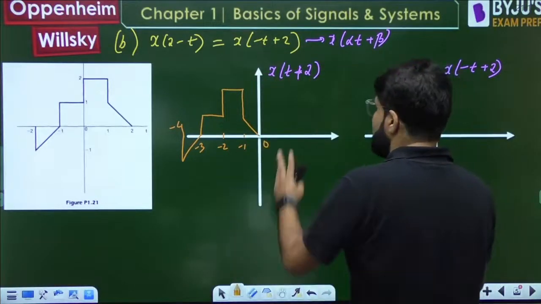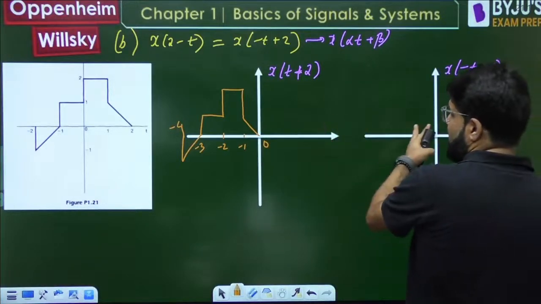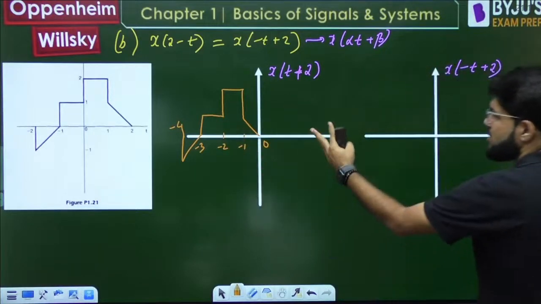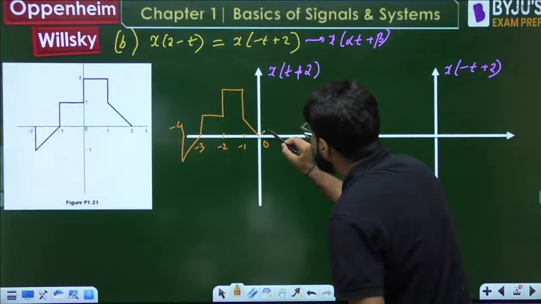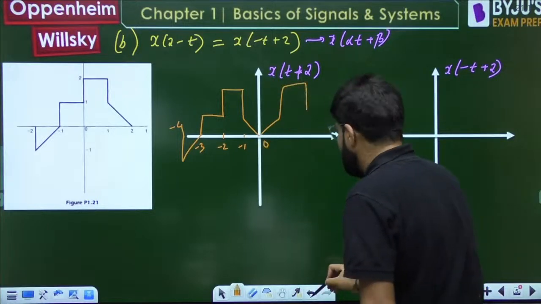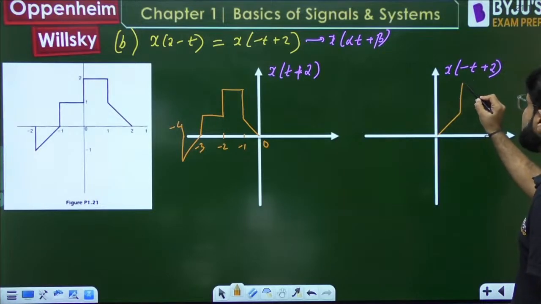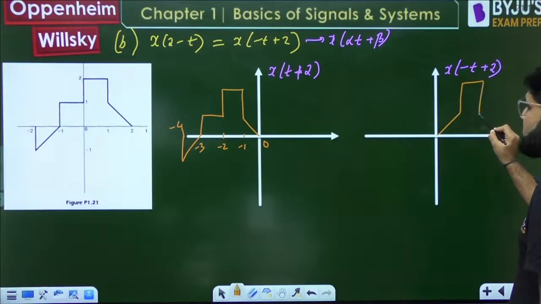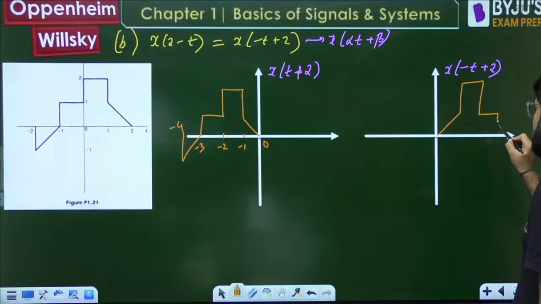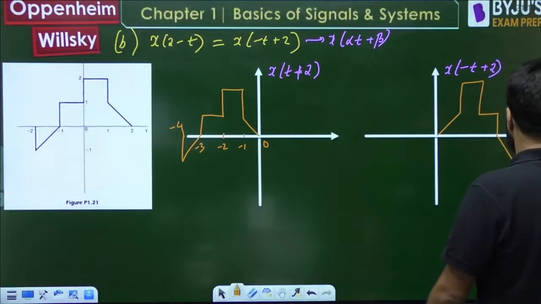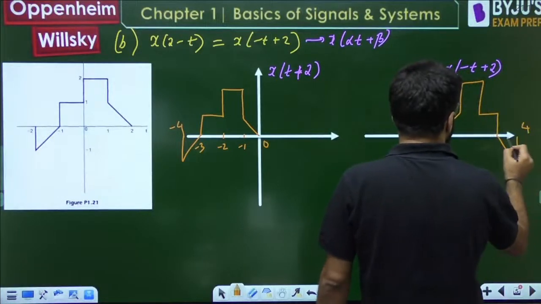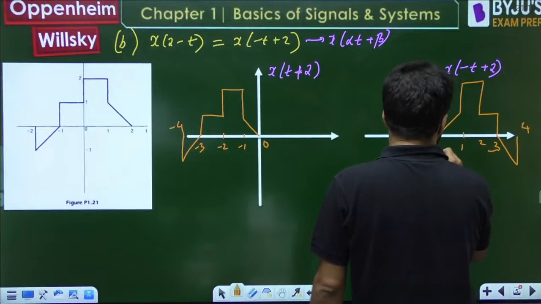Everything on the left will come to the right, and what is on the right will go to the left. Just copy it on a different waveform, creating the mirror image of it. So this will be 4, this will be 3, 2, 1 and 0.